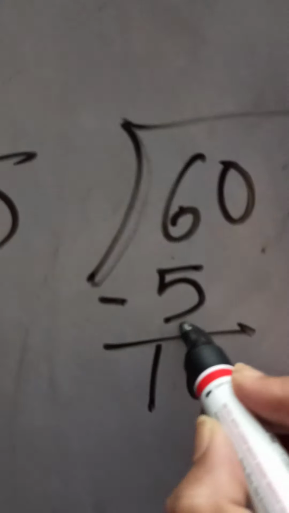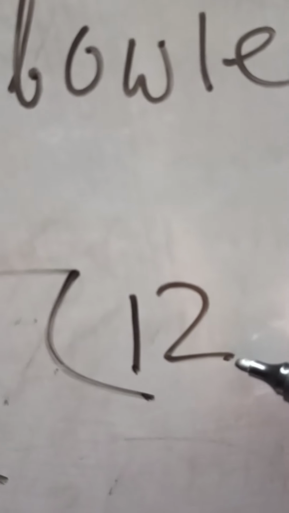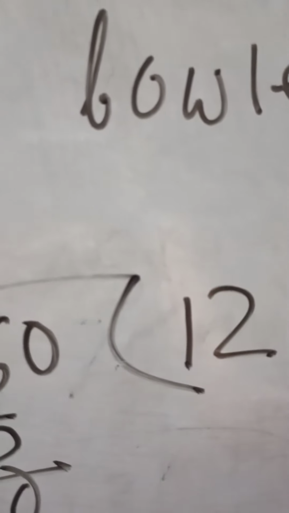Now divide. It's a very simple division. 60 divided by 5. 5 ones are 5, 6 minus 5 is 1, bring down 0 to make 10, and 5 twos are 10. So 12 overs are bowled. Answer: 12 overs are bowled.